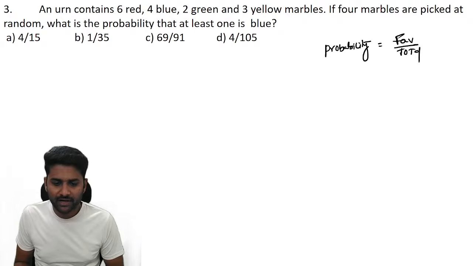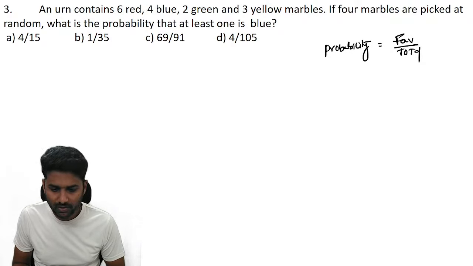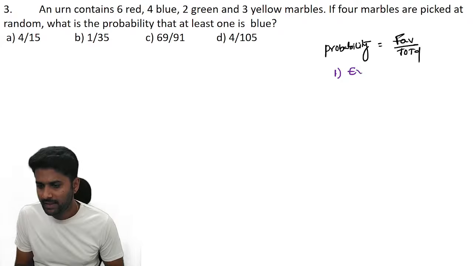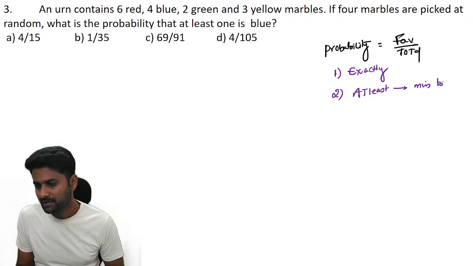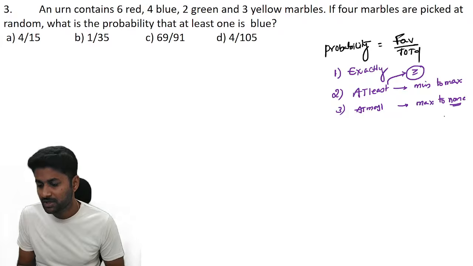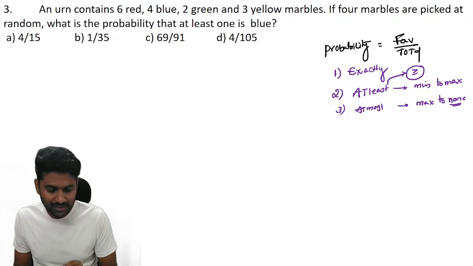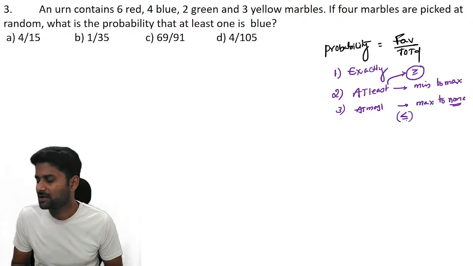See, we have 3 different conditions in the combination concept. One is exactly, which is exactly the information you have to calculate. Second one is at least. At least is all about a variable, meaning it starts from the minimum and you consider up to the maximum. That's why at least means greater than or equal to the given number. In the same way, at most. At most is all about maximum down to none. Remember guys, you have to consider none as an important case in at most. That's why it's all about less than or equal to.